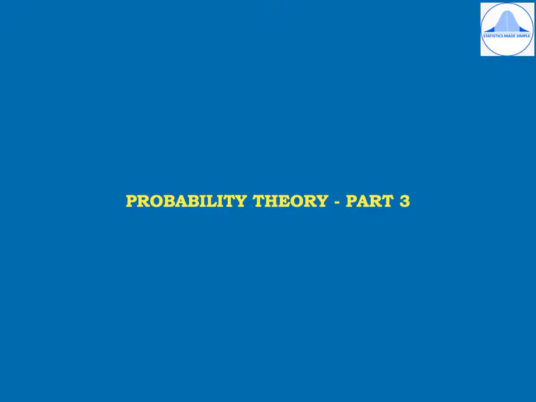In this video, I'll explain 5 more definitions under the probability theory chapter and also introduce you to the different types of probability, and will explain the first type of probability, which is called the classical, mathematical or priori probability.